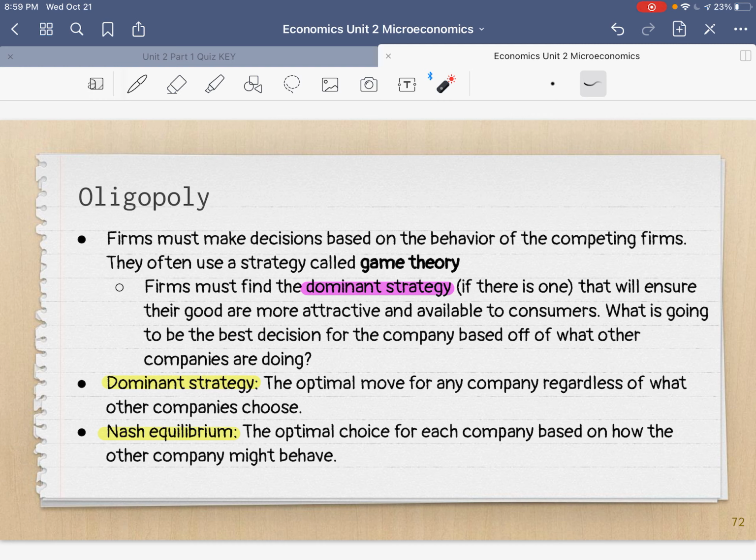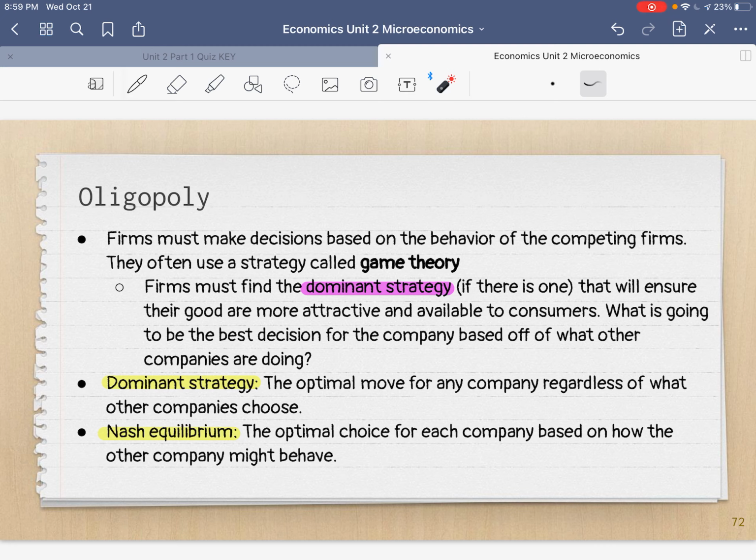Companies hire economists and market strategists to find what the dominant strategy for that company means. Dominant means they're on top. So what strategy is going to make their goods on top? The things that everyone wants. What's going to make them more attractive? What's going to advertise them better? What's going to make them more available to customers? What's going to make it so they make more money? They always have to be thinking, well, what's the other company doing?